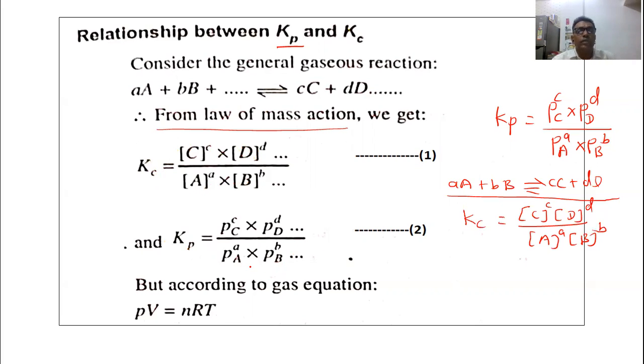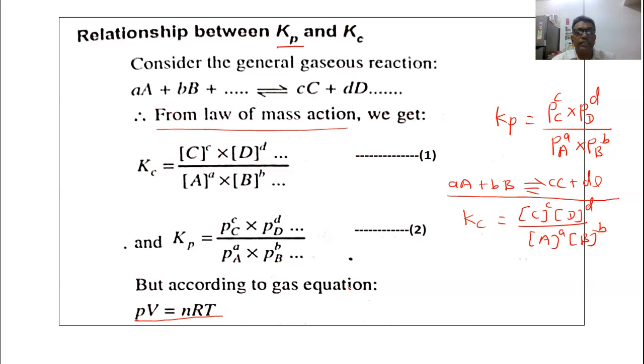Now, according to the ideal gas equation, PV equals nRT. This equation is known to us. PV equals nRT, where P is pressure, V is volume, n is the number of moles, R is the gas constant, and T is temperature.